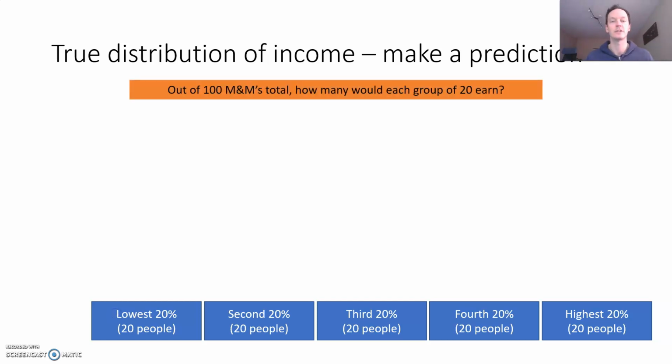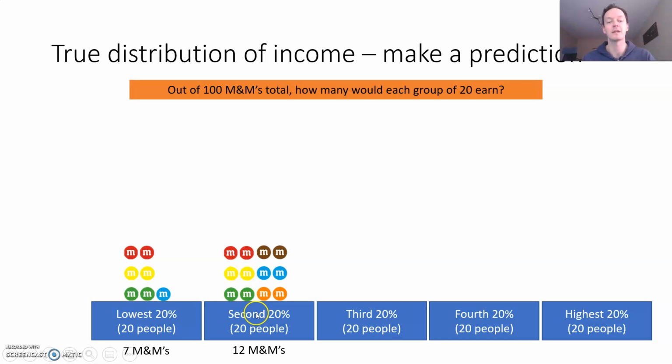All right, so here we go. Out of 100 M&Ms total, how many would each group of 20 earn? Here are the real numbers for Australia. So the lowest 20 people, or 20% of Australians, only earn 7 of those 100 M&Ms. So the lowest 20% of people only earn 7% of the total income in the country.